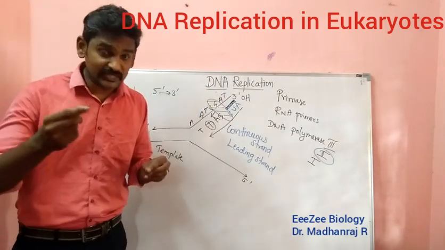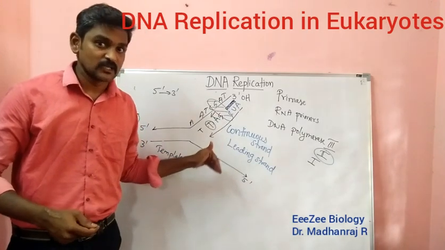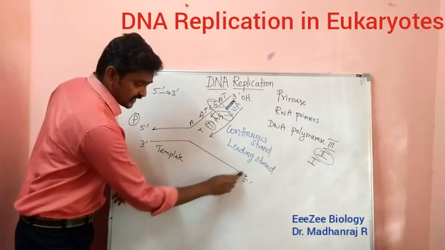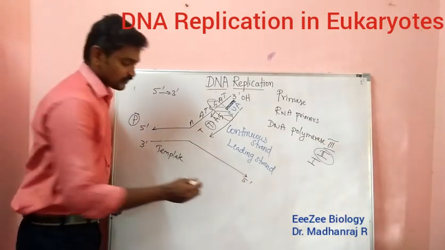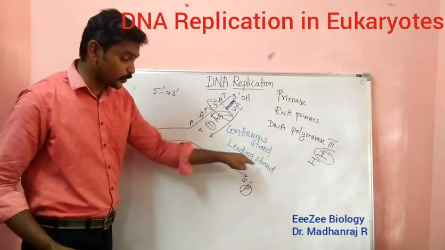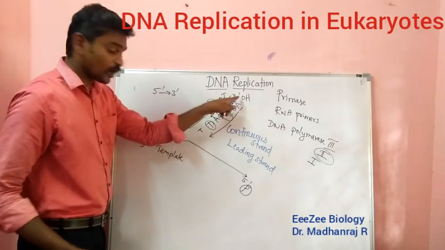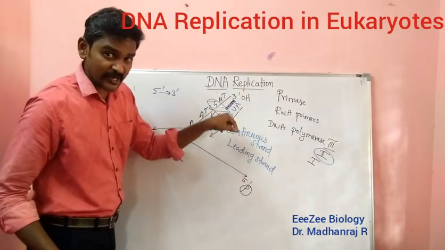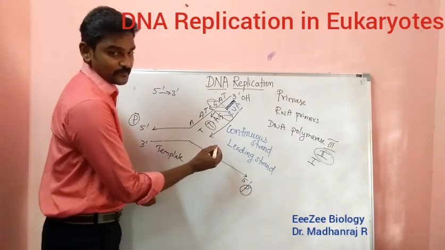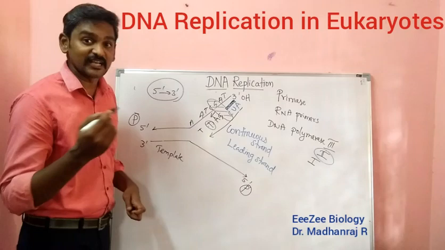Next, if you see the other side, that is in the opposite direction, so it will be different. Why? Because you can see here the 5 prime end consists of a phosphate group. At the phosphate group, new nucleotides cannot come and join. Only at the 3 prime end, where there is an OH, can new nucleotides join. At 5 prime they cannot join. As I said, the newly synthesized DNA will always be in the 5 prime to 3 prime direction.